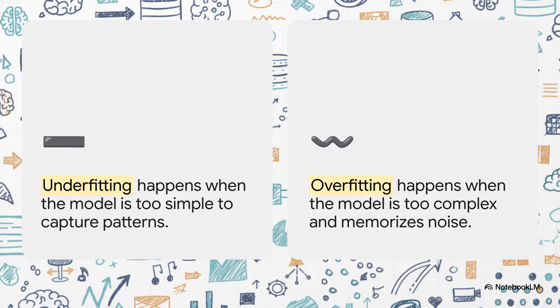You've got underfitting over there in purple, where the model is way too simple and rigid to capture the real patterns, and then you have overfitting over in cyan, where the model is given so much flexibility that it literally just memorizes random noise instead of learning the true underlying trend. Our goal is to hit that sweet spot perfectly in the middle.